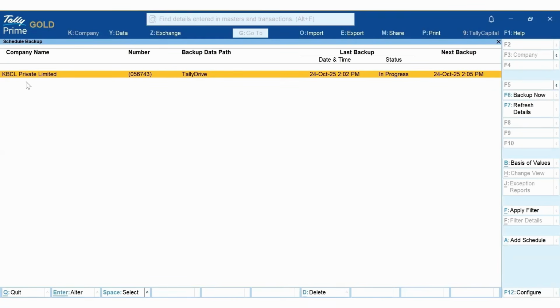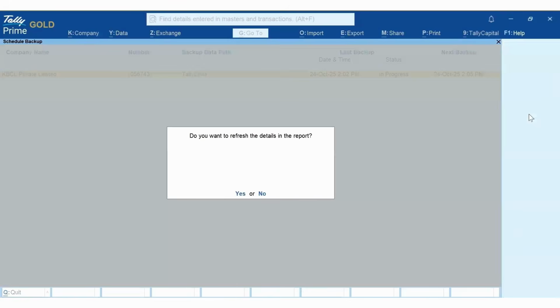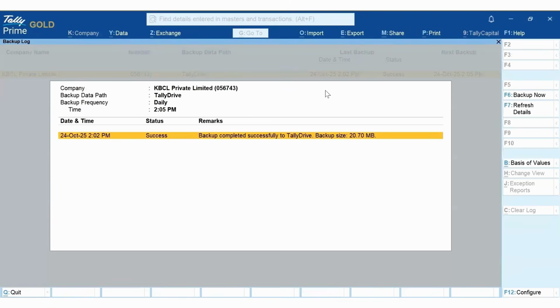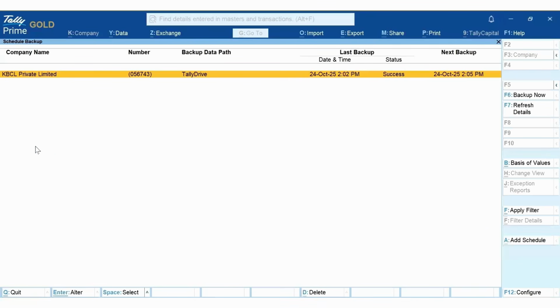You can see now this Tally backup is going to Tally Drive. It shows when the last backup happened, and the next backup, what date is scheduled. Refresh the details. And the backup has been successfully done in a few minutes. This is very important so we don't lose our data. It will also show how much space you have used.